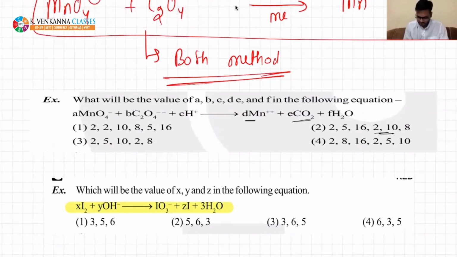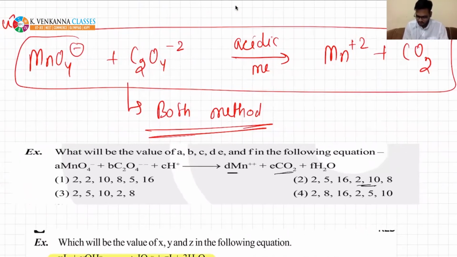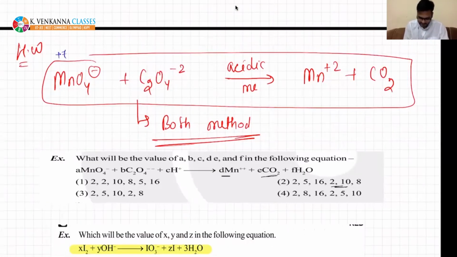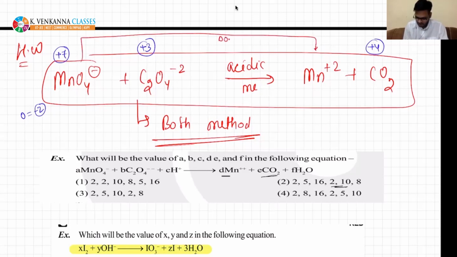If you see this thing, I will do it very quickly. If you see Mn is plus 7, here Mn is plus 2. Oxygen is not undergoing change in oxidation number, it is in -2, and everywhere it is already present in -2. Then carbon, it is present in +3, here it is present in +4, and all other things are not undergoing any change. So if you see, for Mn, the change in oxidation number is +5, right?